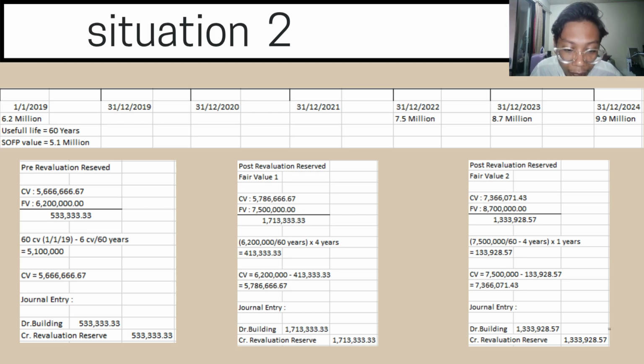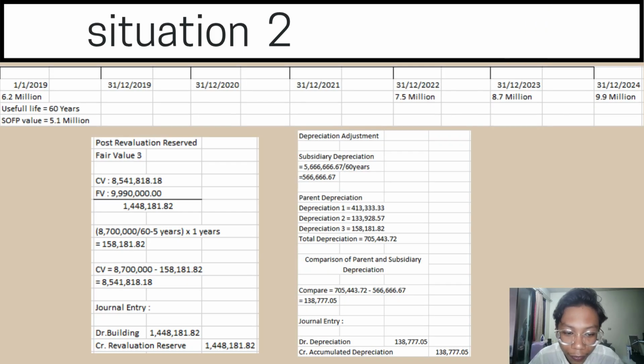For the carrying value, we need to use the past latest fair value, which is 7.5 million, minus the depreciation we calculated just now, 133,928.57, and we will get the carrying value of 7,366,071.43. So for the journal entry, we need to make the comparison of carrying value and fair value. So debit building 1,333,928.57 and revaluation reserve 1,333,928.57, the same amount.